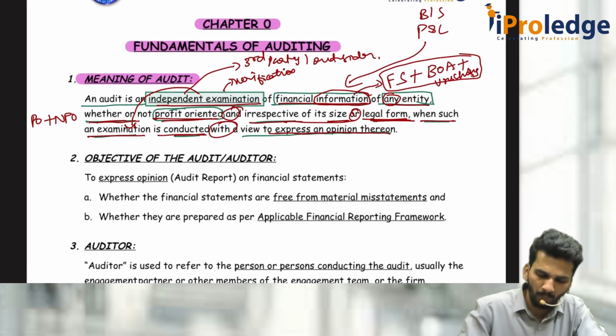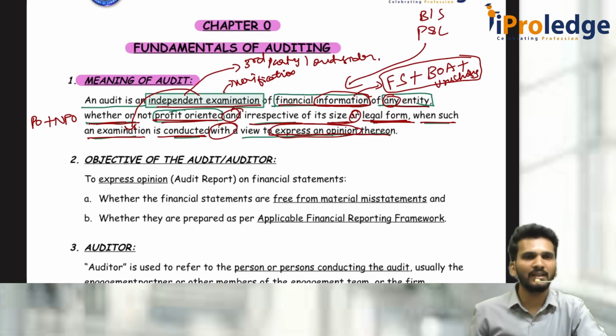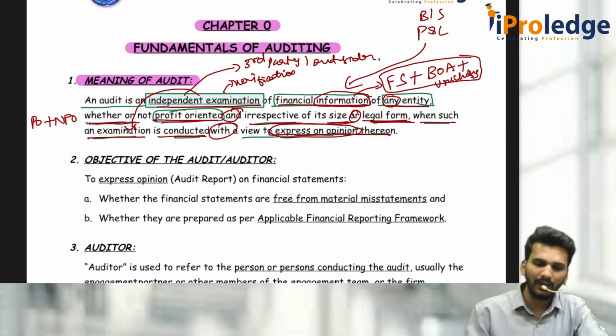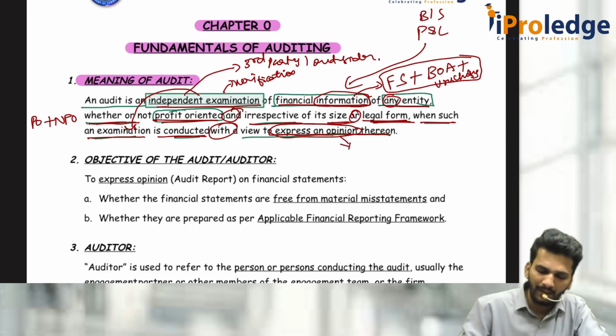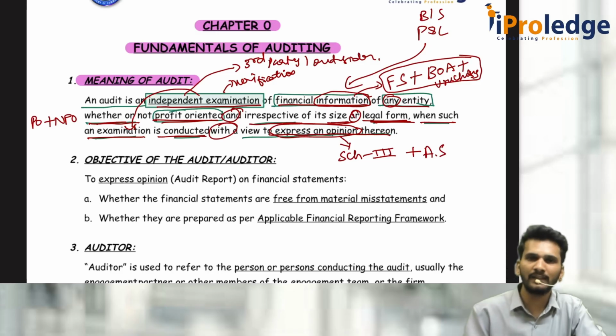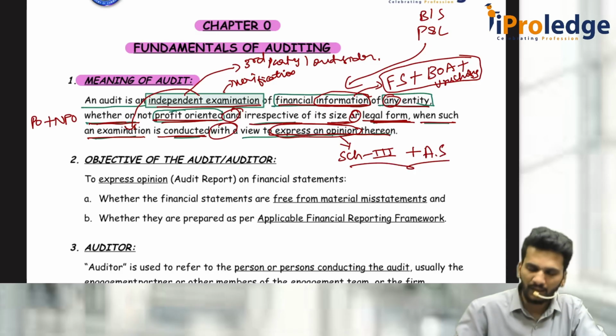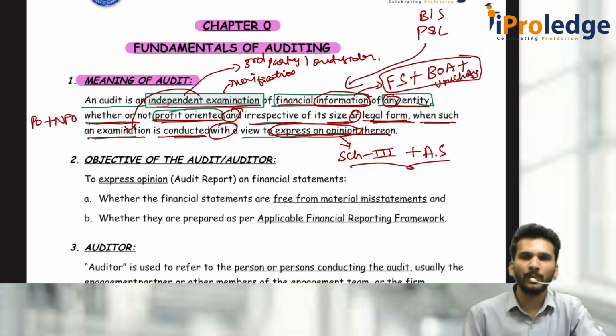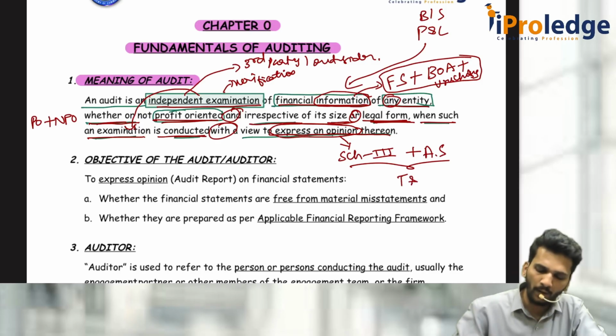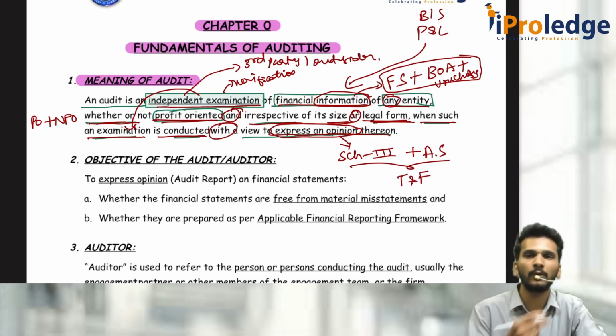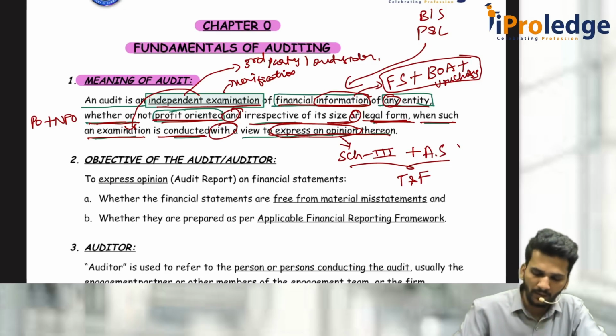So, okay, what do you mean by opinion? Whenever you see financial statements, books of accounts, I check whether they are prepared as per, for example, Schedule 3 or not, and whether they have considered accounting standards or not, to check whether everything is there. Based on that, if they have prepared correctly, I will give my opinion stating that yes, everything is true and fair. That is my opinion. If they did not follow accounting standards and just followed Schedule 3, then I say that it is not true and fair.